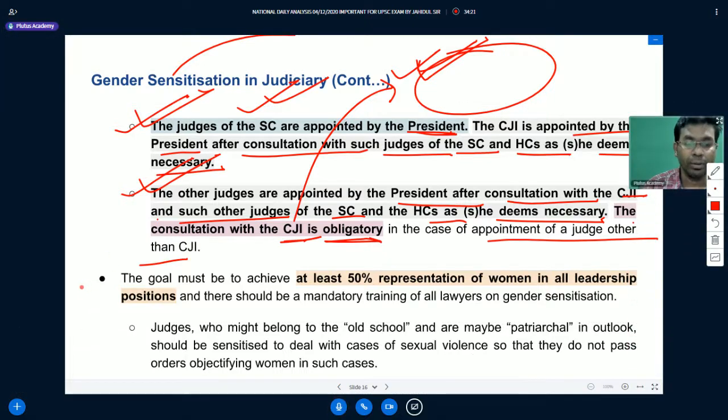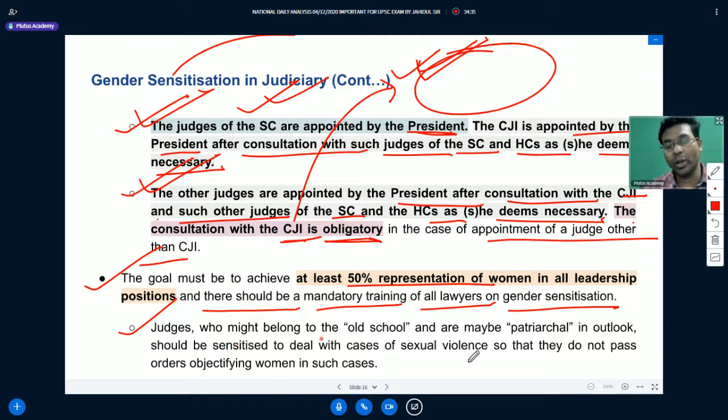Then the goal must be to achieve at least 50% representation of women in all leadership positions, and hence there should be mandatory training of all lawyers on gender sensitization. The judges who might belong to the old school and are maybe patriarchal in outlook should be sensitized to deal with cases of sexual violence, so that they do not pass orders objectifying women in such cases.